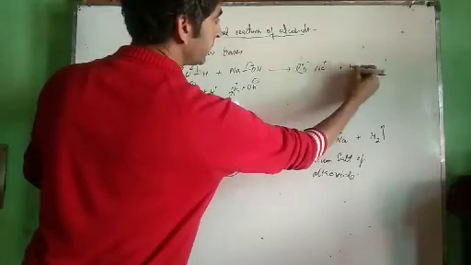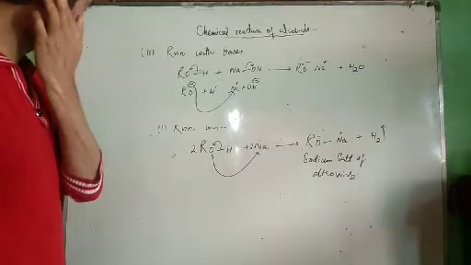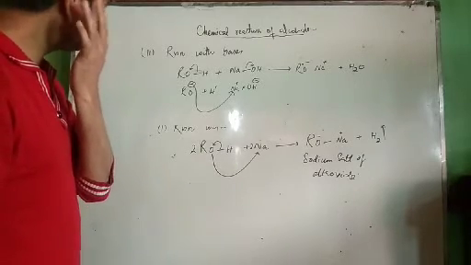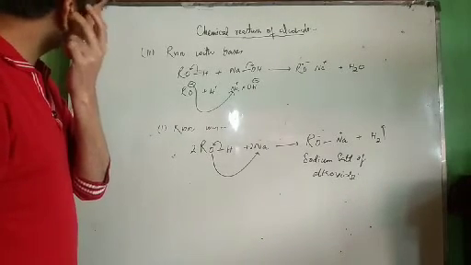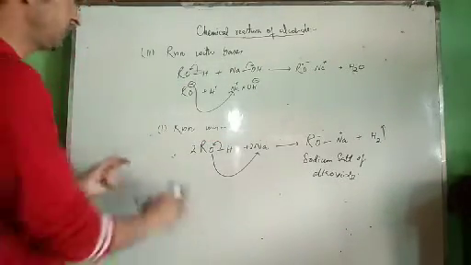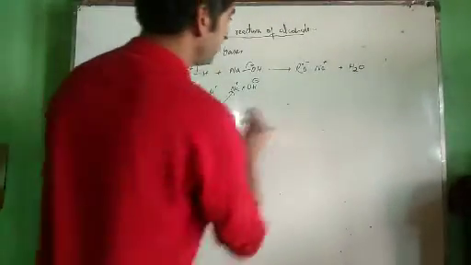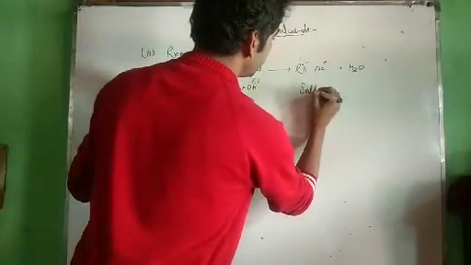That's a neutralization reaction. Whenever an acid is reacted with a base, a neutralization reaction is carried out. Now what type of neutralization reaction is this? What type of salt is this? Is it a salt of weak acid and strong base, or is it a salt of strong acid and strong base? Let us check what type of salt this is.